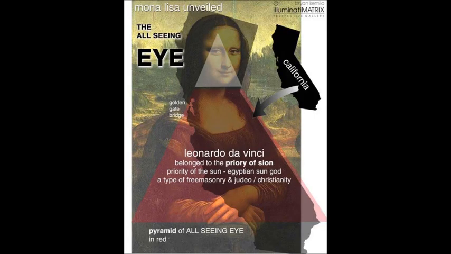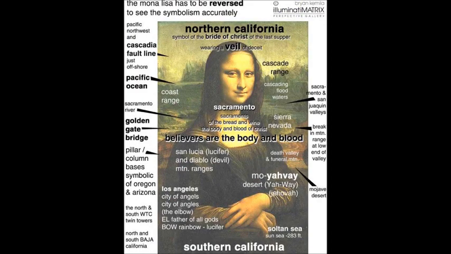Now have a look at the Mona Lisa with the state of California overlaid. I have also included in red the form of a pyramid that follows the contour of the Mona Lisa herself. Above the red pyramid shape is a smaller pyramid in white, showing the all-seeing eye of the capstone of the enlightened ones, or the Luciferian entities and their Illuminati stooges. This next picture lists more details and significant locations and symbolism used in the modern-day names of California cities, mountain ranges, desert regions and so on.